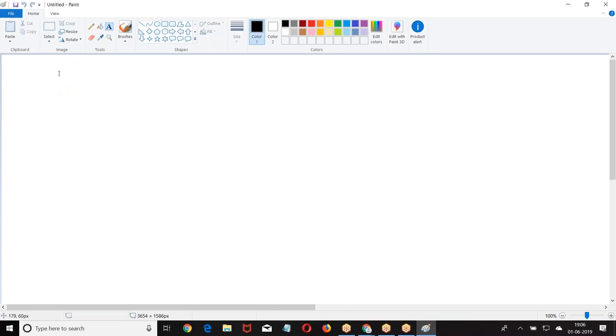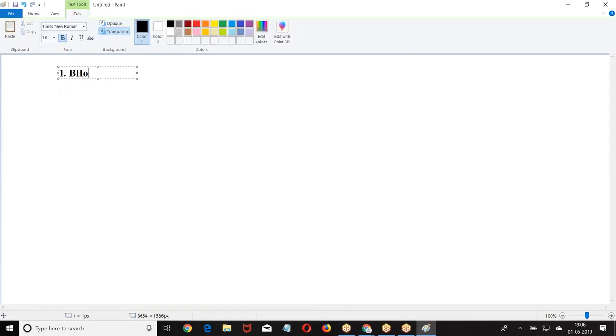When I go to the event, the first point is how to create an event. Second one, how to register an event. Third one, how to fire an event.